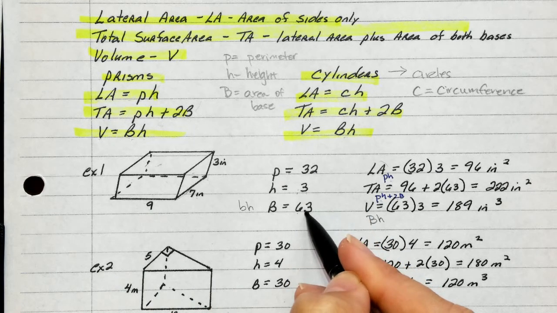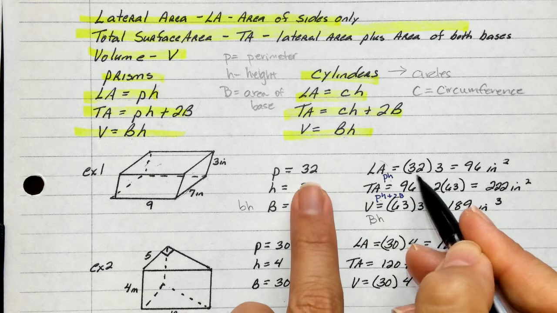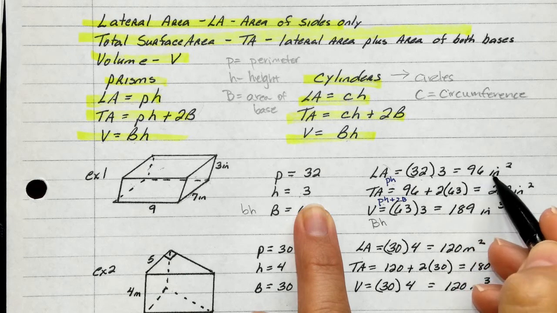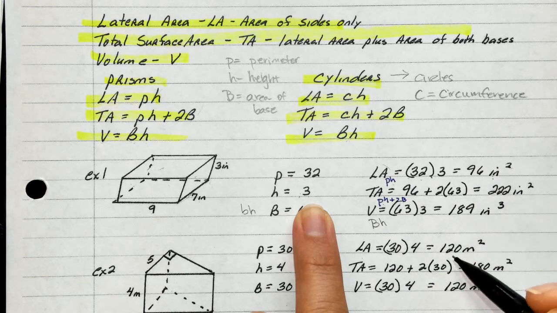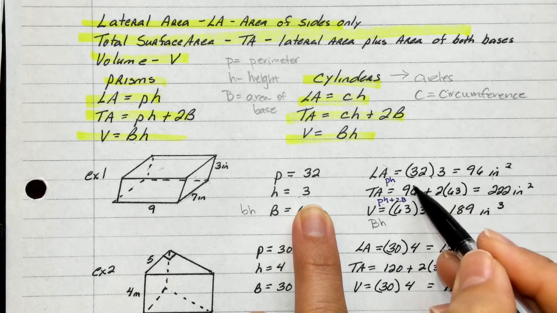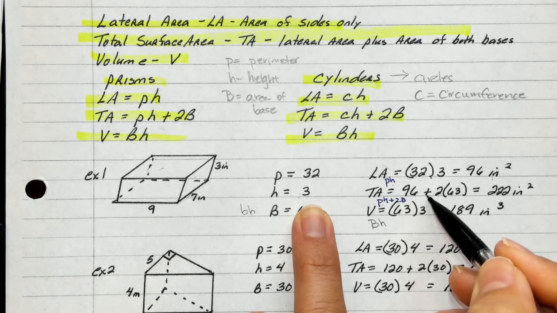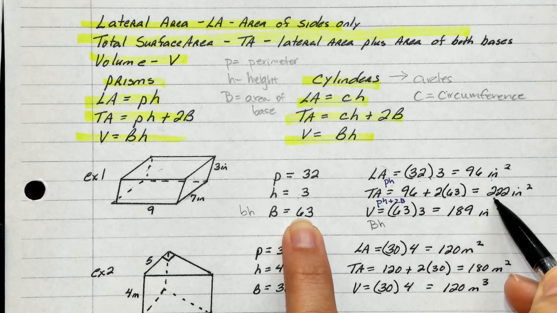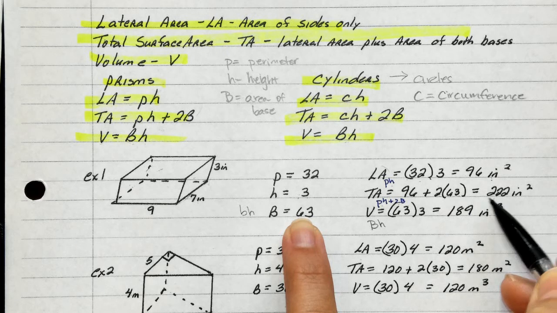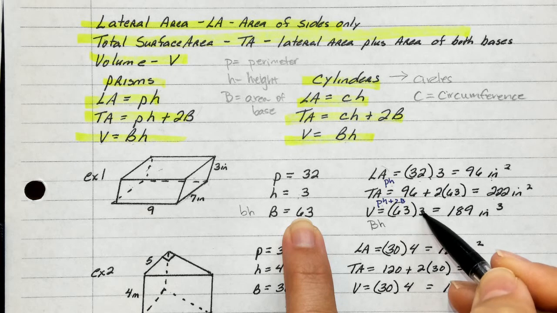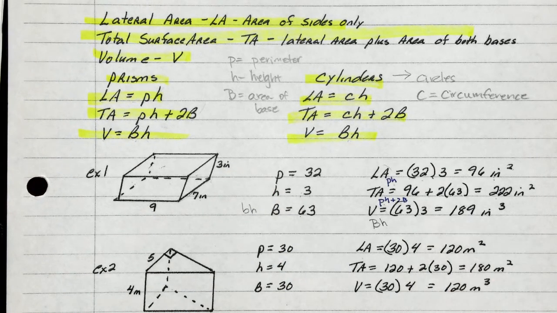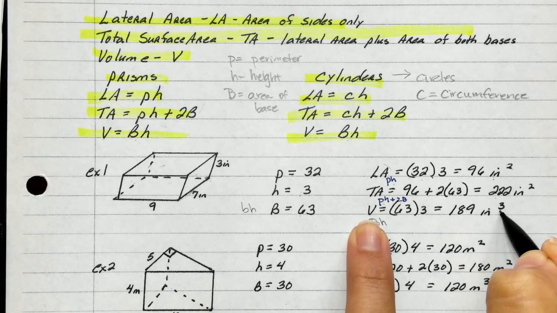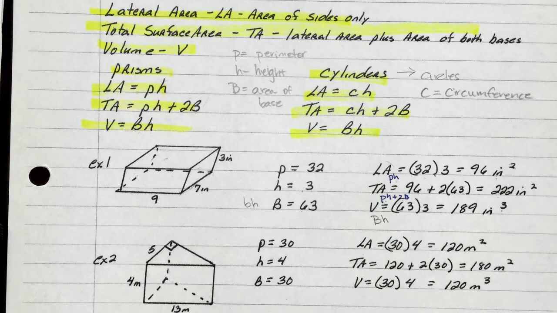And then guys, once you have this key, you're just plugging it in. We found that the perimeter is 32, the height was 3. So we get a lateral area of 96 inches squared. Anytime you're dealing with area, it's squared. Now we're going to use that 96 right here for the total surface area, and we're going to add to it 2 times our big B, which gives us 222 inches squared. And then we're going to take that big B and we're going to multiply it by the height of 3 to find our volume of 189 inches cubed. So anytime we're dealing with volume, we're dealing with cubic. Area is squared.